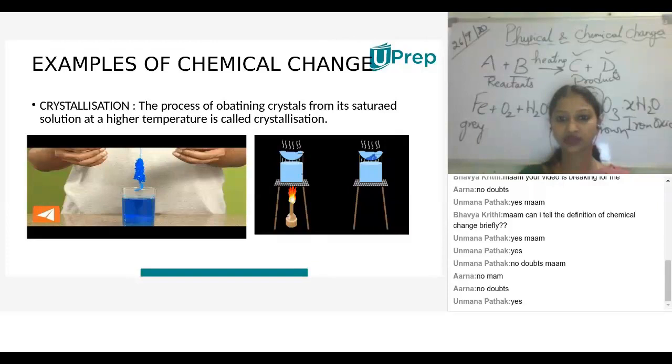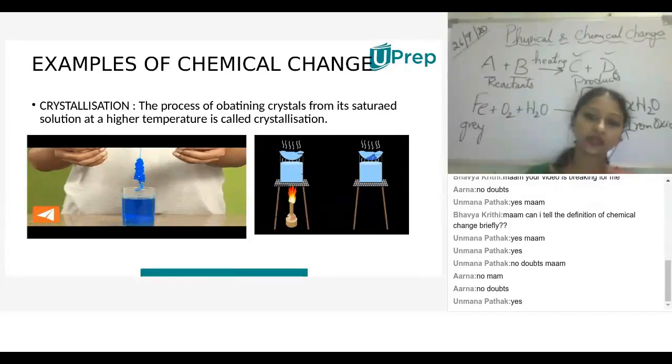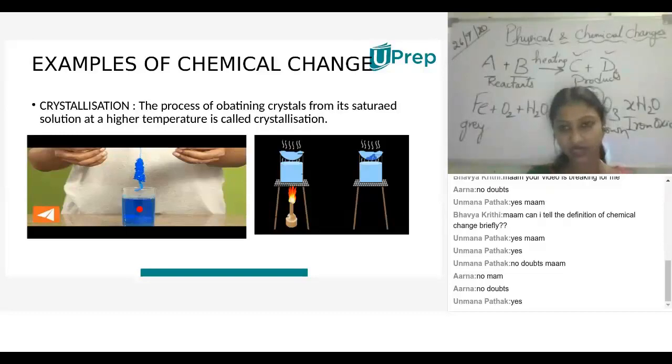The process of obtaining crystals from the saturated solution at higher temperature is called crystallization. The formation of crystals takes place. Though they are obtained from the same compound, the properties will be somewhat different. These are purer than the crystals we have taken before.